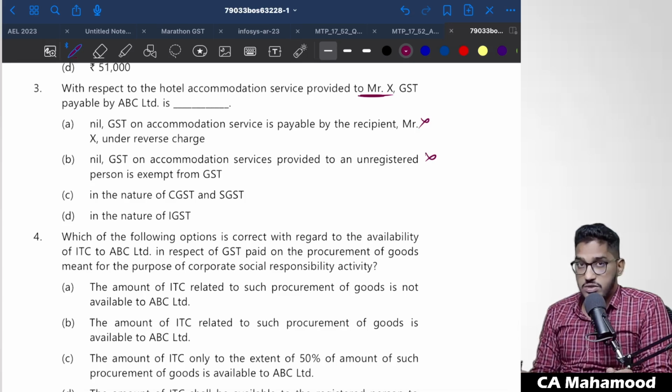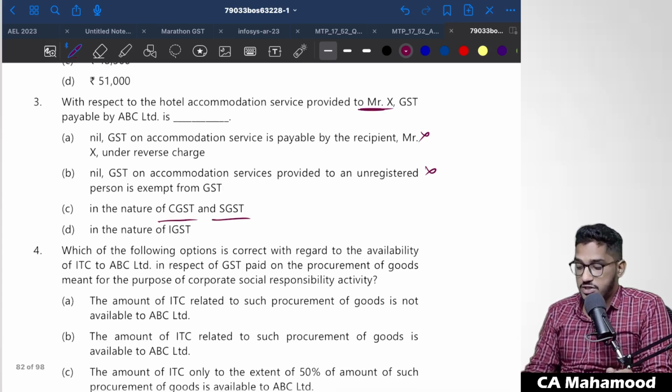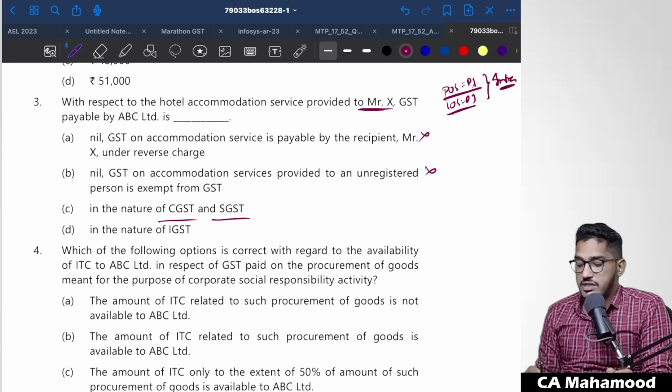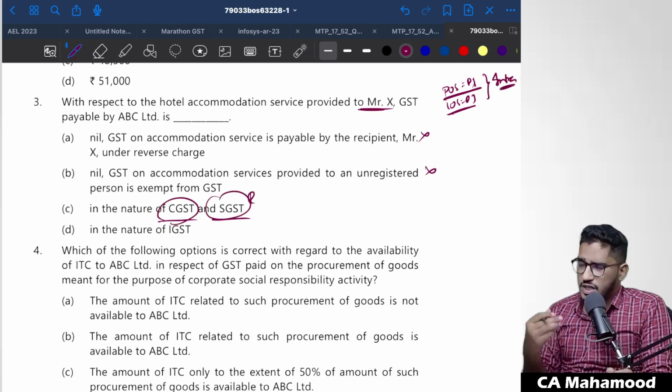So the GST which has to be collected is in the nature of CGST and SGST. Yes. Why? Because even I gave you explanation. The place of supply will be location of the immobile property, which is Rajasthan. And the location of the supplier is also Rajasthan. Since the location of the supplier and place of supply both are falling in the same state, it will be an intrastate supply. If it is an intrastate supply, CGST and SGST will be collected. So CGST and Rajasthan GST, Rajasthan state government's GST will be collected here.